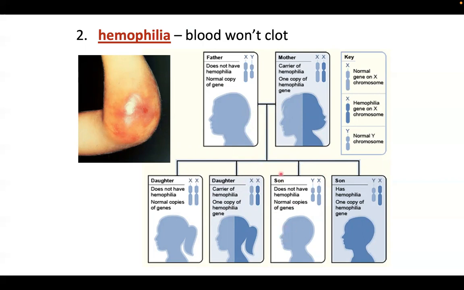Next, yung son naman, yung first son, he does not have the hemophilia. He possesses the normal copies of the gene. For example, nanggaling yung X na to sa tatay, maswerte siya. Although may Y siya, diba? Wala namang nangyaring masama sa kanya kasi nakuha niya sa tatay. Eh what if naman yung pinakamalas na bata? Yung meron siyang hemophilia kasi yung kanyang hemophilia gene nakuha niya sa nanay niya. Eh, Y chromosome siya. So, ang na-inherit niya yung sa nanay, malas niya. Ito, maswerte pa kasi nakuha niya yung nasa tatay.